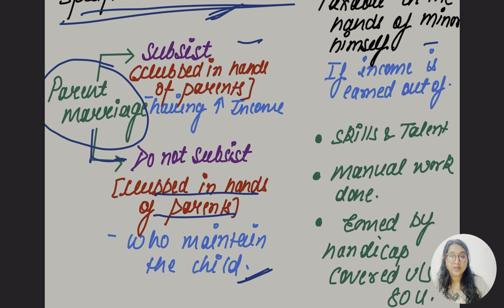Whoever the parent among both of them, if Mr. X is maintaining the expenses of child, in that case, the income of minor is going to be clubbed in hand of Mr. X. For example, same thing, if Mrs. X is maintaining the expenses of that child, in that case, the income of the minor child is going to be clubbed in her income.